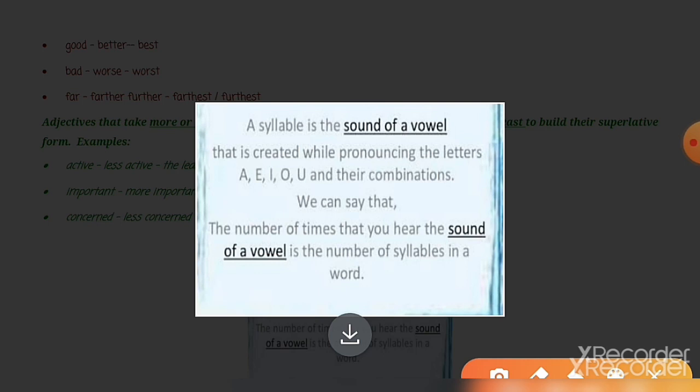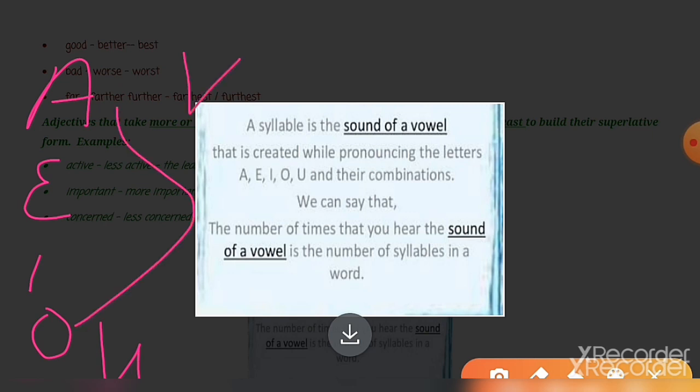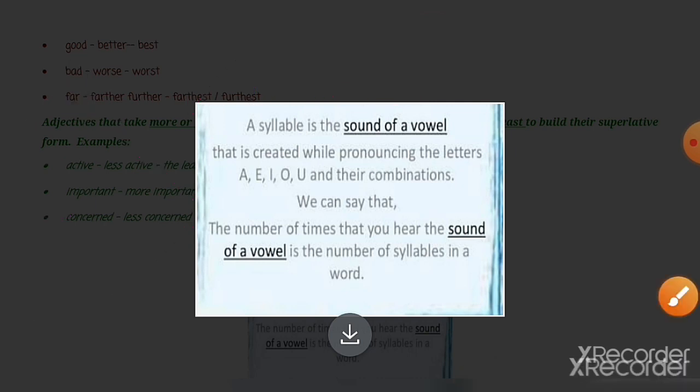Very easy. Okay, children, you can understand that A, E, I, O and U, these all are vowels. So when the sound of a vowel is created while pronouncing these letters, that many times the syllable is counted.